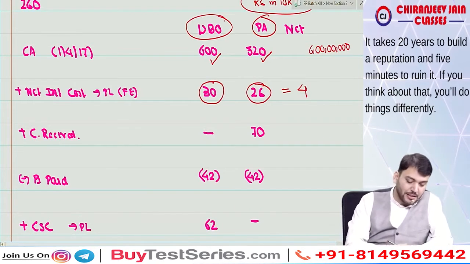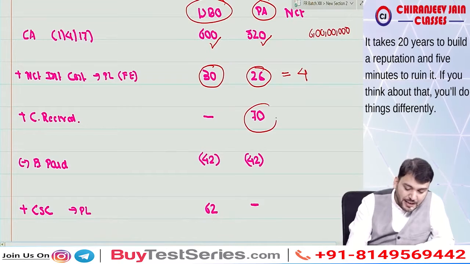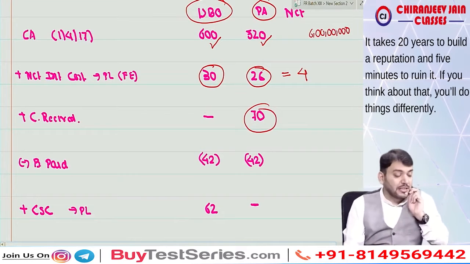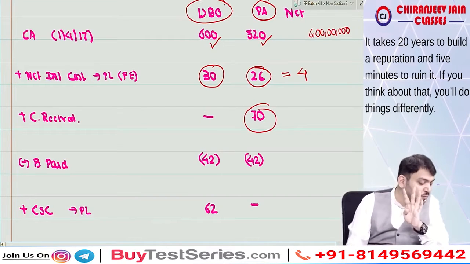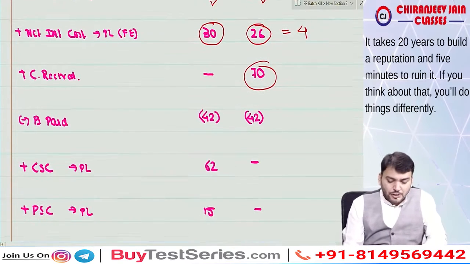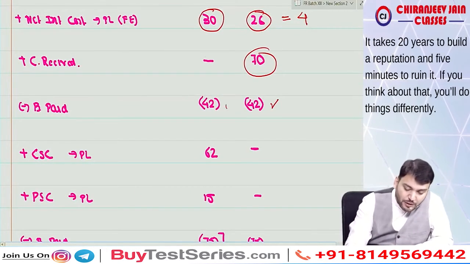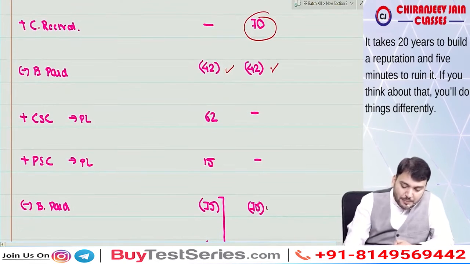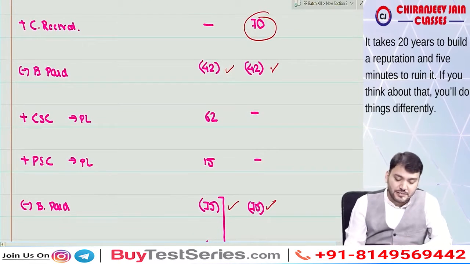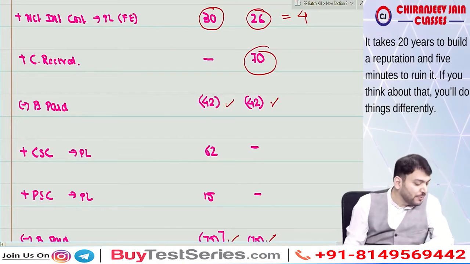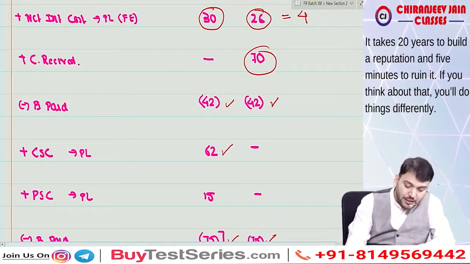4. Correct? Then contribution received is 70 lakh. Then benefit paid. There are two benefit payments, one is 42 lakh, one is 75 lakh. You can write them together or separately, your choice. So this is 42 lakh, and there is one benefit paid 75 lakh. Then current service cost is 62 lakh. Then past service cost is given as 15.